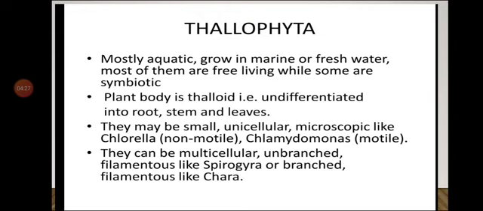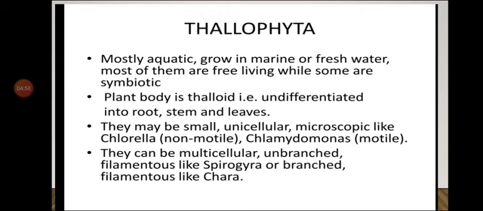It means the majority of the plants are aquatic, found in water, and most of them are free living organisms, living freely in the water, while some are symbiotic, present in association with some other plants.